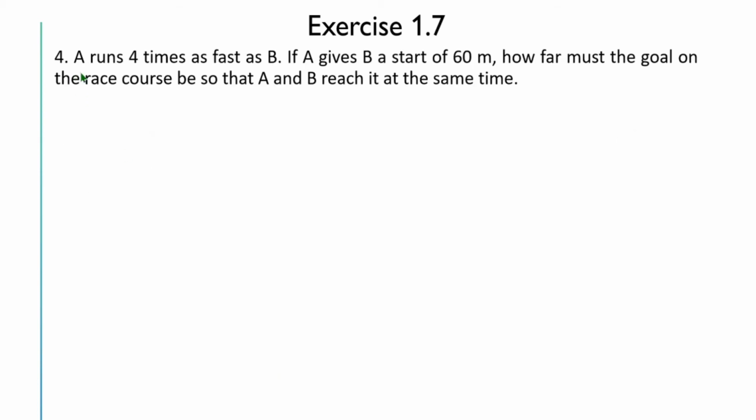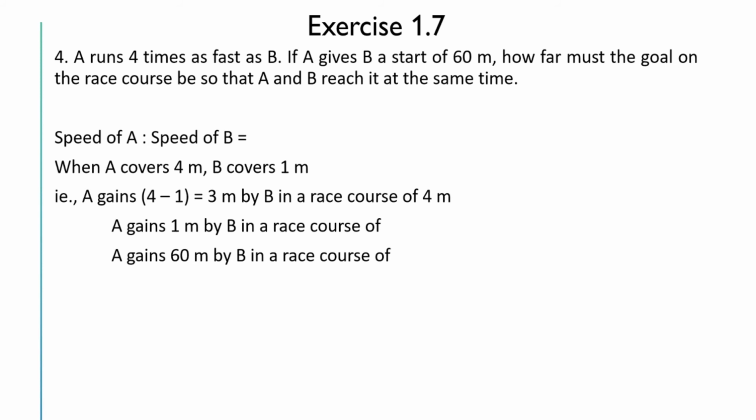Next question. A runs 4 times as fast as B. If A gives B a start of 60 meters, how far must the goal on the race course be so that A and B reach it at the same time? So we are given that A runs 4 times as fast as B, and if A gives B a start of 60 meters, we have to find the distance of the race course so that A and B can reach it at the same time. So first we will find the ratio of speed of A to B.